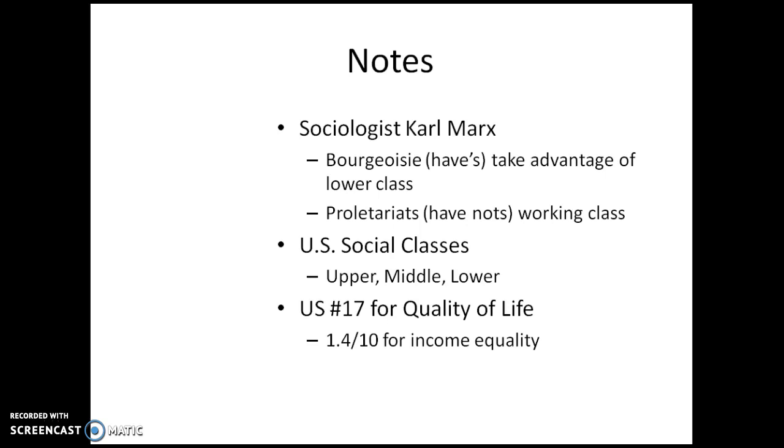In today's society in the United States, we tend to view it as three classes: the upper, the middle, and the lower. We've even divided those classes a little bit further to have upper middle class, upper lower class, and lower class. Because of this and the inequalities that we've seen in the other slides, the United States is ranked 17th amongst 40 other nations for quality of life. Part of the reason for that is because we've only scored a 1.4 out of 10 for income equality, because again, looking back at the charts, there is a lot of inequality within our society.